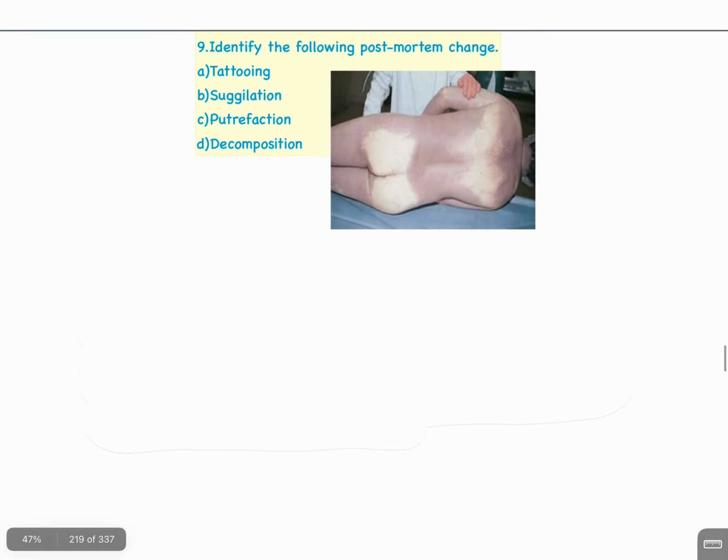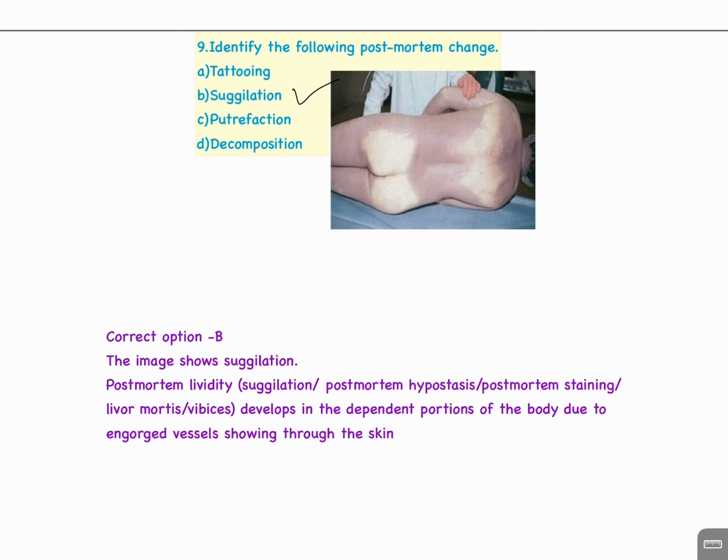Question number 9. Identify the following postmortem changes. A, tattooing; B, lividity; C, putrefaction; D, decomposition. The answer is lividity. The image shows lividity. Postmortem lividity develops in the dependent portion of the body due to engorged vessels showing through the skin.